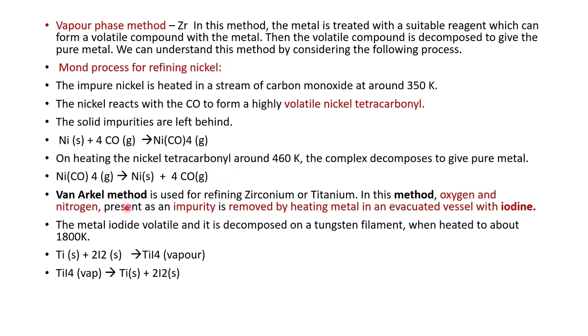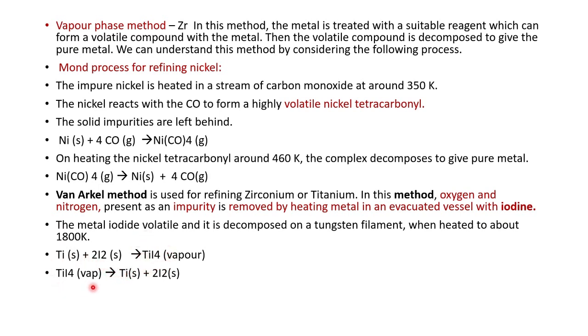Then the Van Arkel method, for refining zirconium or titanium. In this method, impure titanium is reacted with iodine. It converts into titanium tetraiodide.